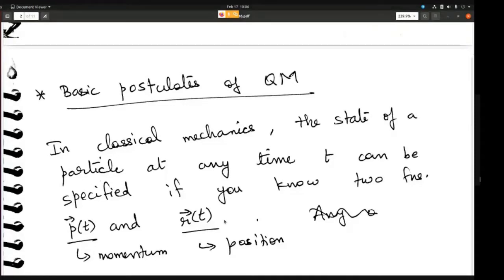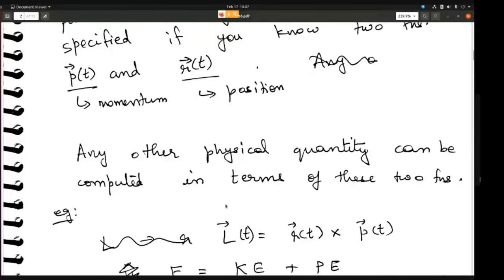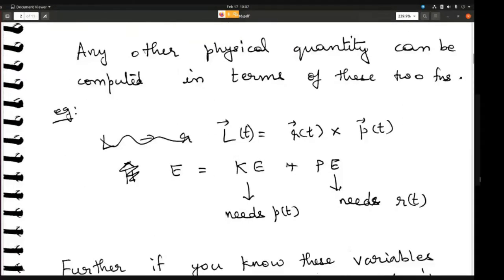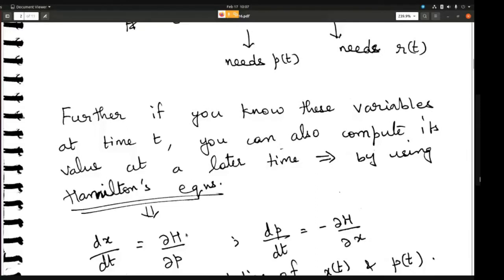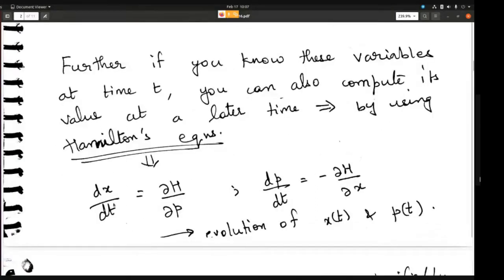And if you want to know the evolution, like how the position changes with time or how the momentum changes with time, then in classical mechanics all you have to do is write down Hamilton's equations. dx by dt is equal to dou H by dou p, and dp by dt is minus dou H by dou x.